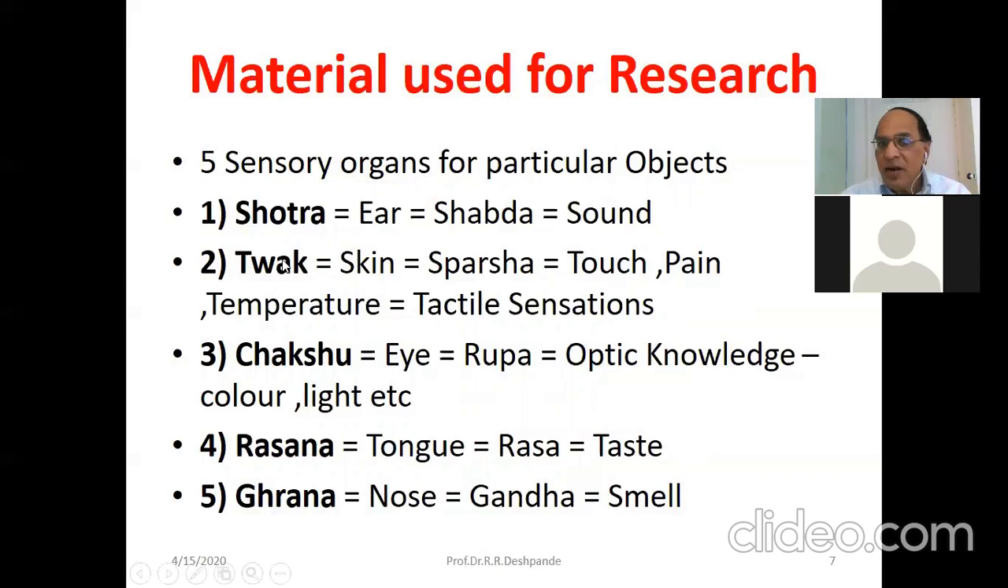Tvak is regarding the tactile sensation. Chakshu, the eyes, are regarding optic knowledge. Then Rasana, that is the tongue, is related to taste perception. And Ghrana, that is the nose, is connected with odor or smell perception. So these are the basic material that we have had for research since time immemorial.